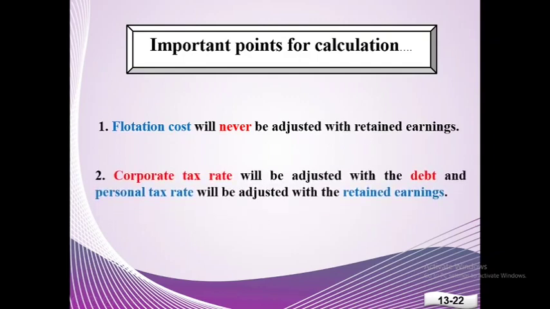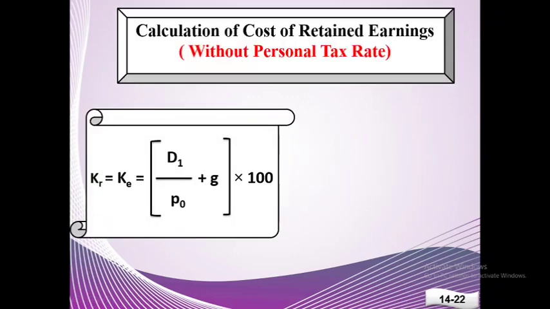When you try to solve the mathematical problems of this chapter, you will get two types of tax rate. One is corporate tax rate and another one is personal tax rate. Corporate tax rate will be adjusted with debt and personal tax rate will be adjusted with retained earnings. Now we learn how to calculate the cost of retained earnings under three different conditions.